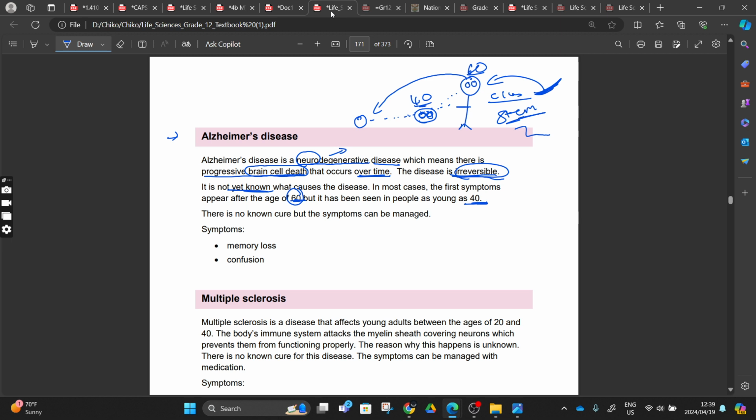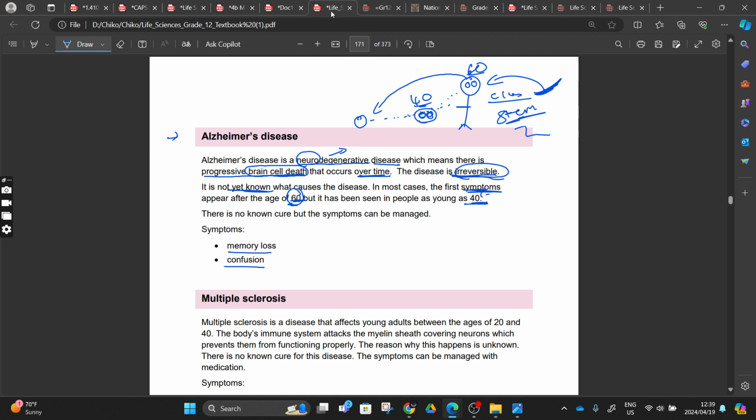We tell that person something today, and tomorrow the person has forgotten. So this is what they are saying. With this deteriorating, this shortening, this coming together of our brain, we see the symptoms at 60. What are the symptoms? Memory loss, confusion. These are the symptoms that we can get here.